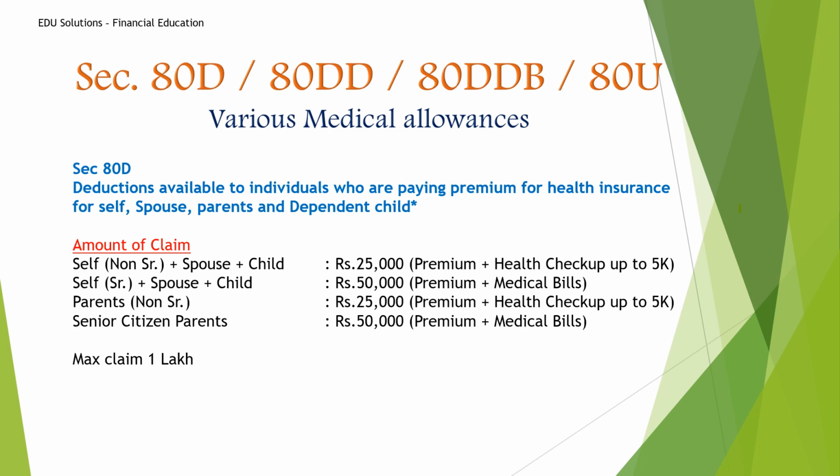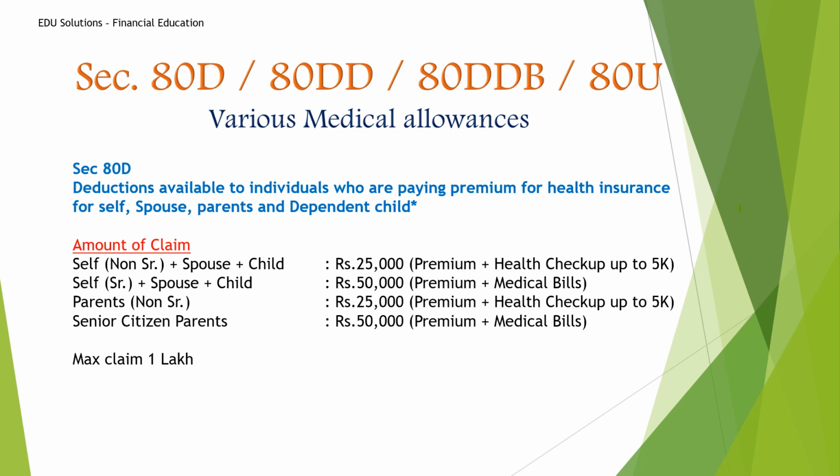A dependent child is a child whose age is less than 21 years. If he is exceeding 21 years, he is not categorized as a dependent child. Or if he got a job and earns his own salary and lives on his own, or he is married, then also he is not a dependent child.